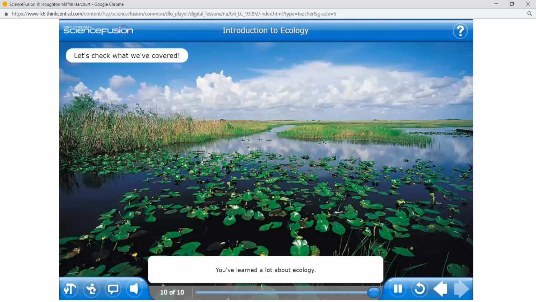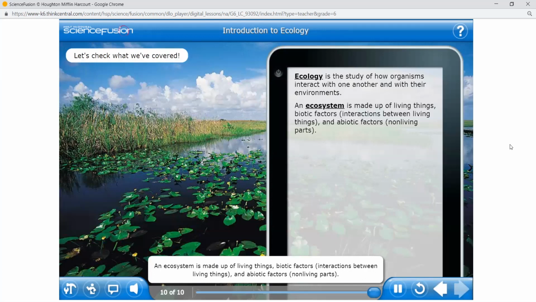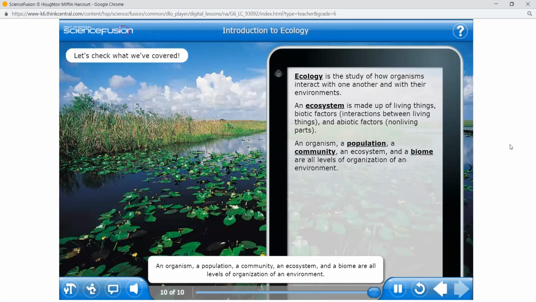You've learned a lot about ecology. Before we finish, let's take a quick look at the main points you covered. Ecology is the study of how organisms interact with one another and with their environments. An ecosystem is made up of living things, biotic factors, interactions between living things, and abiotic factors, non-living parts. An organism, a population, a community, an ecosystem, and a biome are all levels of organization of an environment.